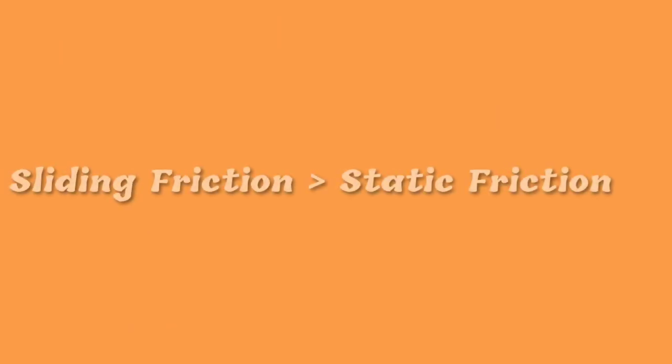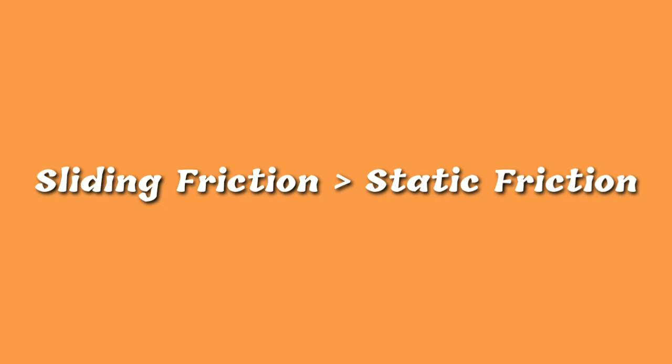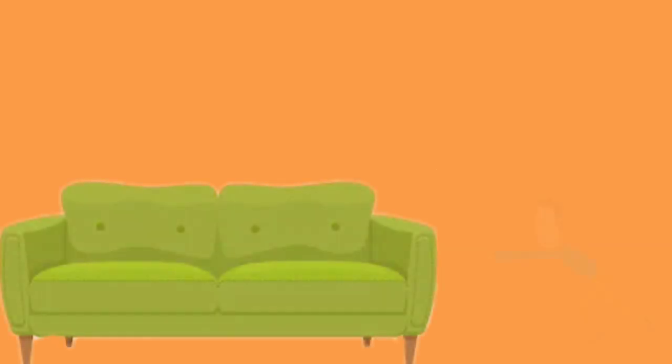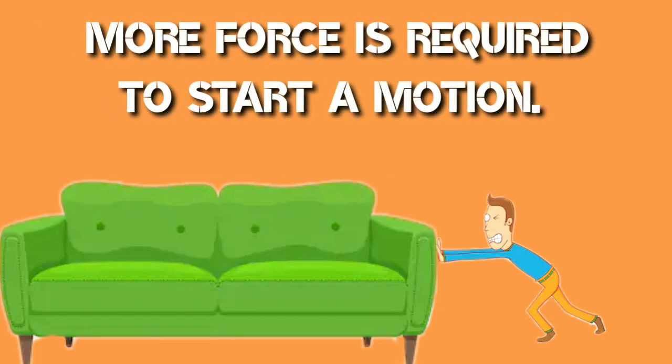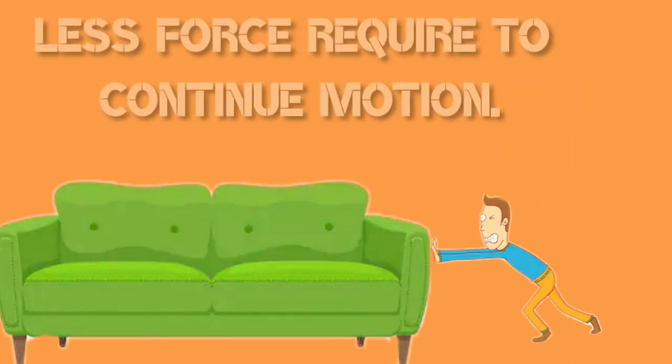If you compare static and sliding friction, sliding friction is less than static friction. You must know that the force required to keep a body in motion is less than the force required to start the motion. Why?